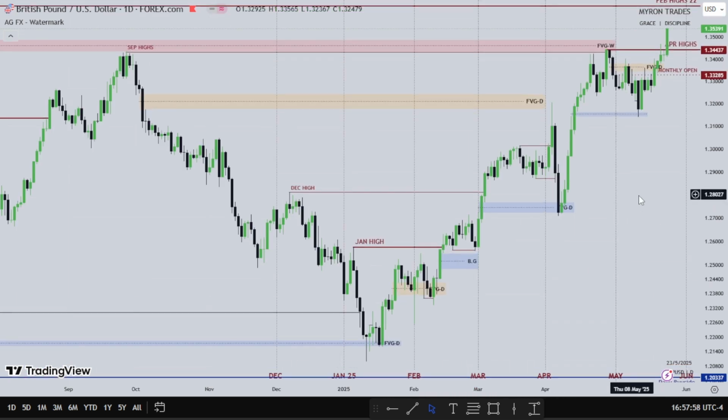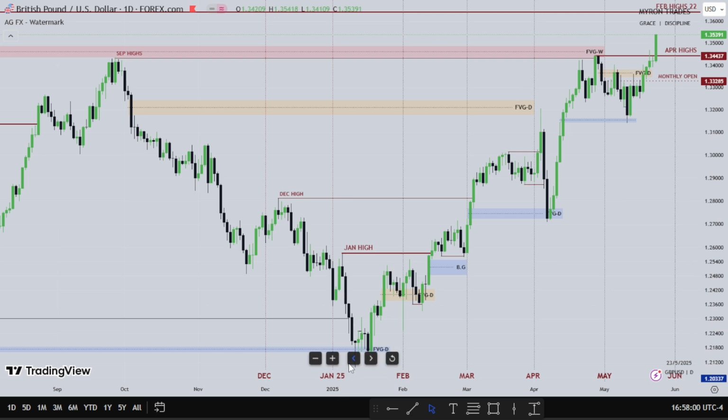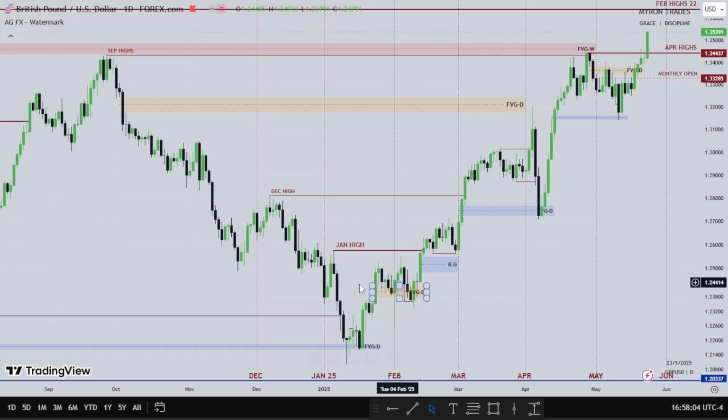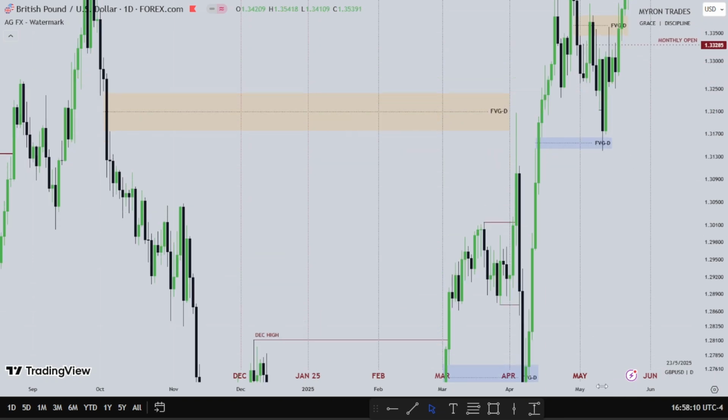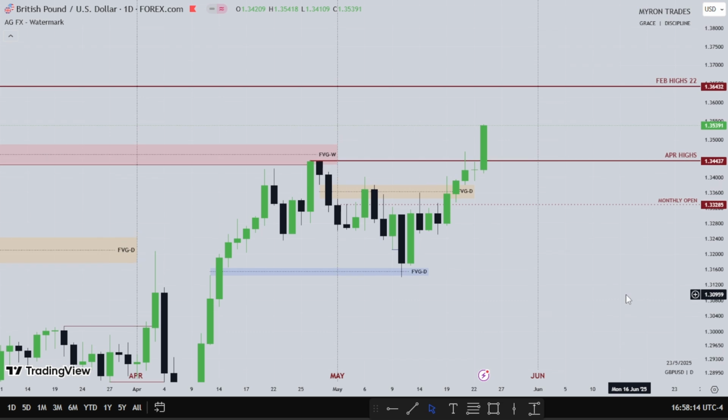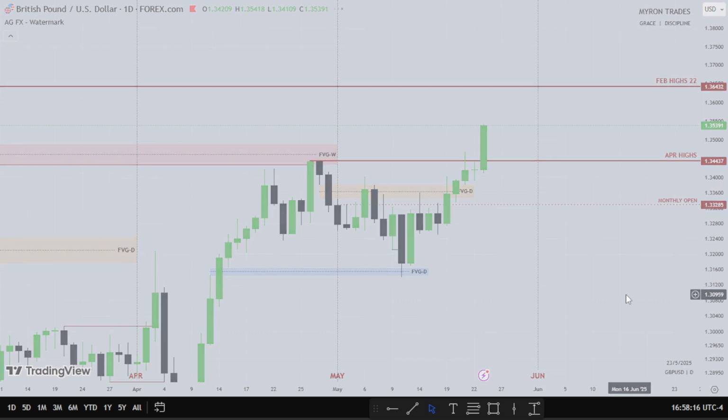So you can see for the most part of 2025, pound has been bullish, right? This is January, this is February, this is March, this is April, this is May. What would June do? We'll see. So let's head down to another currency and see what the euro did.